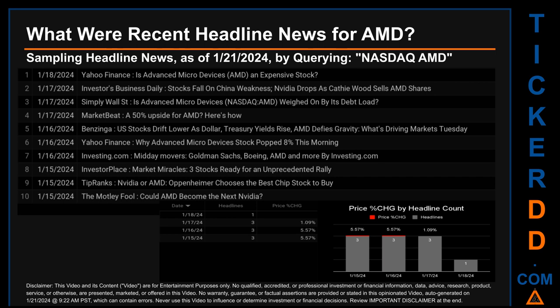Correlated or not, as it happened, the stock price for AMD on those publication dates respectively saw a jump of 1.09% along with a jump of 5.57% when comparing the day's opening versus closing price. The latest publication date of Thursday, January 18, 2024, was actually the day with the highest percentage change in price. It saw a price jump of 5.57%.